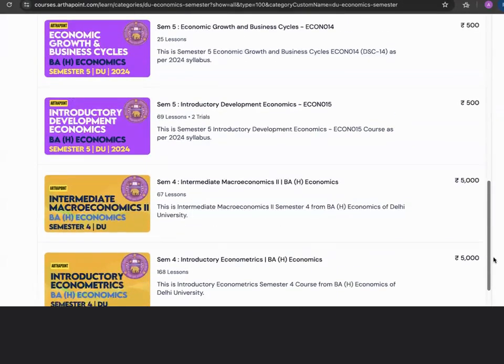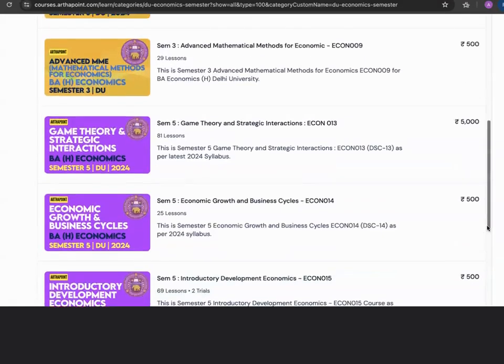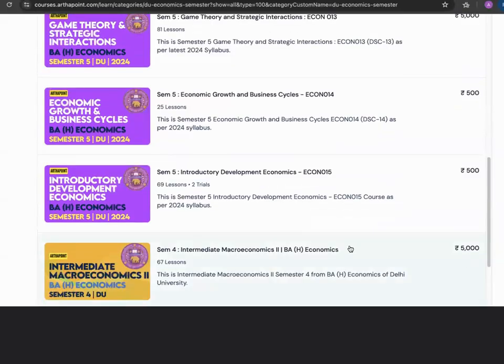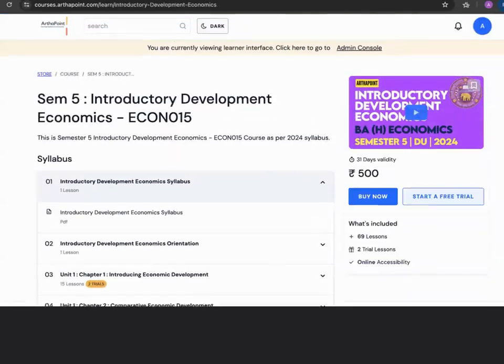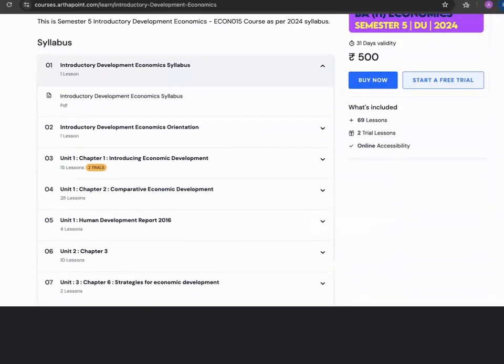Similarly, if you look into the 5th semester, game theory is a paid course in which we are solving various problem sets also. But other than game theory, other courses like economic growth and business cycle, like introductory development economics, these are all the initiative, only portal fees is being charged. And if you look into this introductory development economics, you can see that I have gone ahead and I have covered a lot of the course, even though it is an initiative.